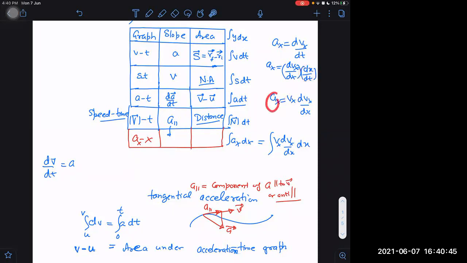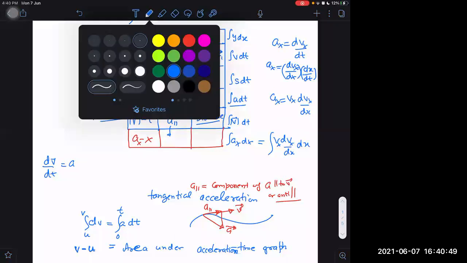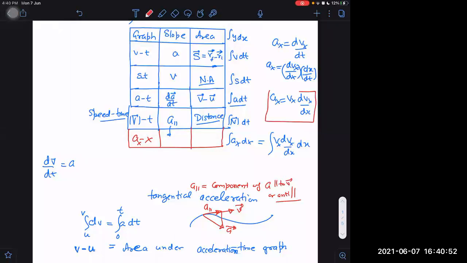Then this ax becomes equal to, this is an important equation. Don't you remember it till now? I have taught it one or two times before also, but it is very important. Learn it now onwards at least. I don't want to repeat it again and again. This is a very important equation: ax can be written as vx into dvx by dx.